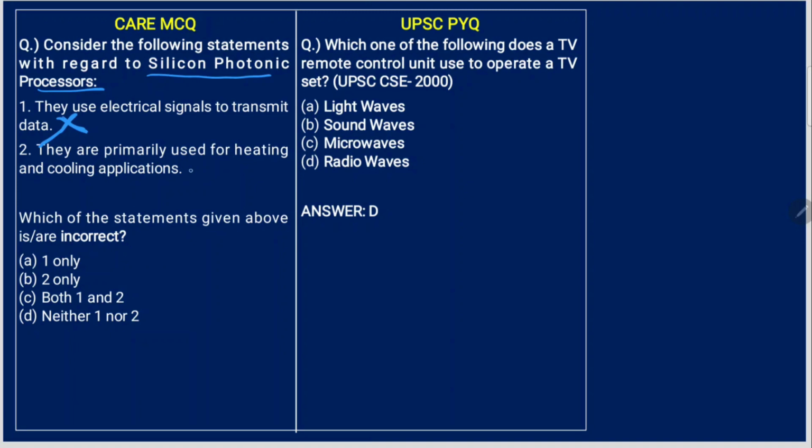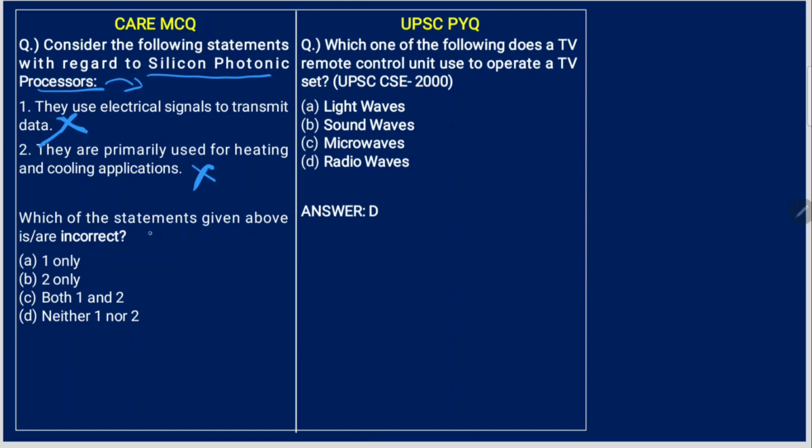They are primarily used for heating and cooling applications. This is an absurd statement because what is the function of a processor? It is not heating and cooling. The processor's main function is to process data, not heating and cooling. So this is also wrong.